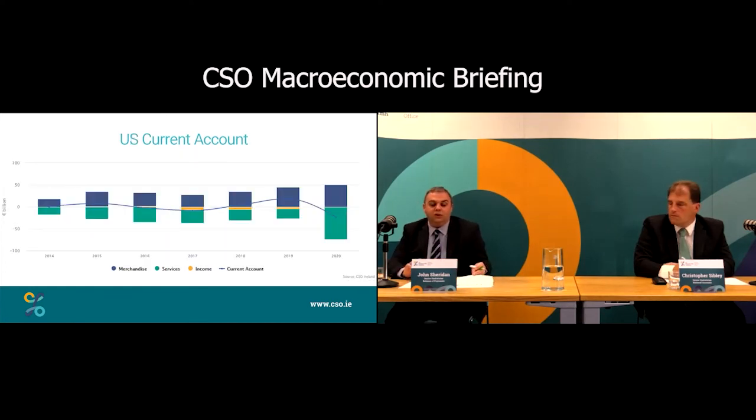The first of our new additions for this release is our US current account. So this follows on from our previous information note on the current account with the US, and we've added information for 2019 and 2020 and revised the data for 2018. We can see on this graph that in 2020, we have a current account deficit with the US of 23.6 billion, while in 2019, we had a current account surplus of 18.5 billion.